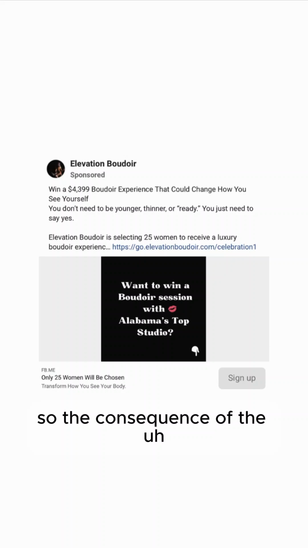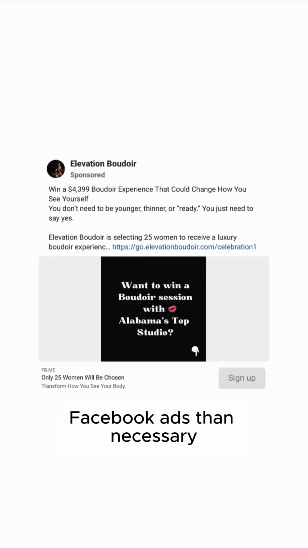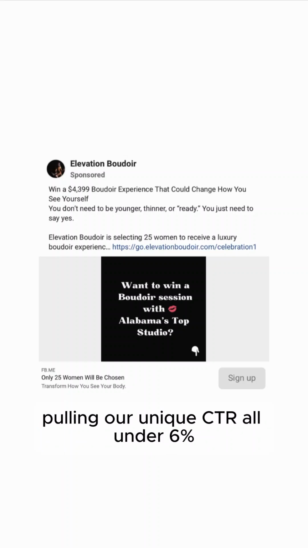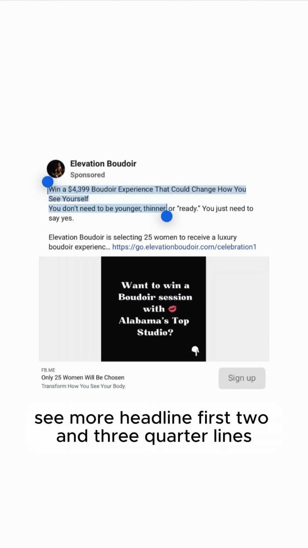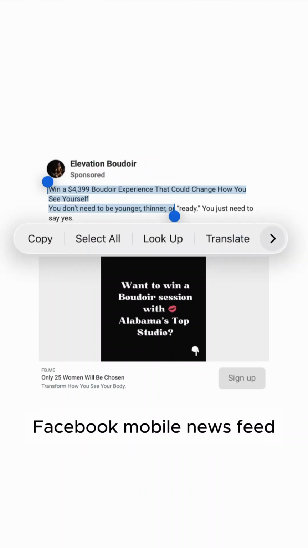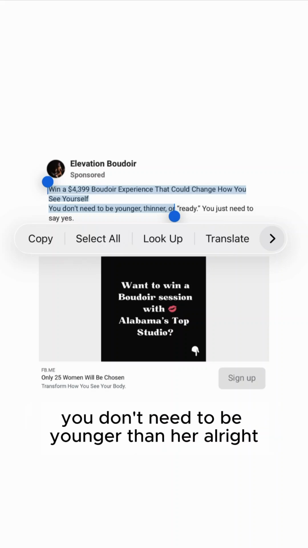So the consequence of the looks like an ad mistake is that we're going to have way more women scrolling by our Boudoir Facebook ads than necessary, pulling our unique CTR under 6%, and actually leading to BLCS. Finally, we got the see more headline, first 2 3/4 lines, Facebook mobile news feed. Win a 43.99 Boudoir experience that could change how you see yourself. You don't need to be younger than it.